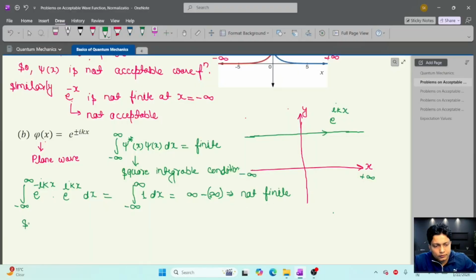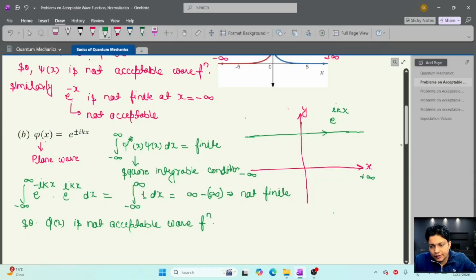So this wave function psi x is not an acceptable wave function. And similarly, e to the power minus ikx is also not square integrable, so e to the power minus ikx is also not an acceptable wave function.